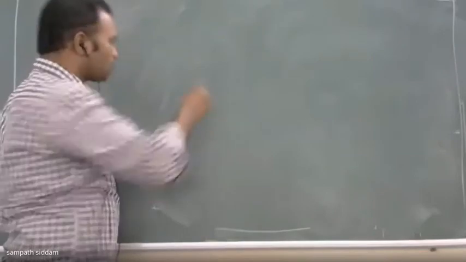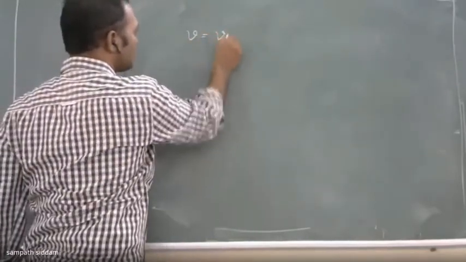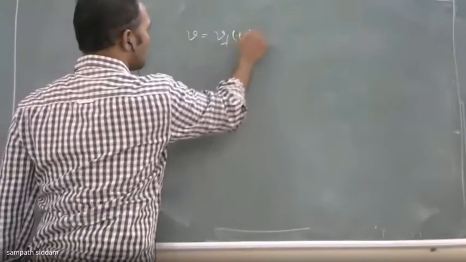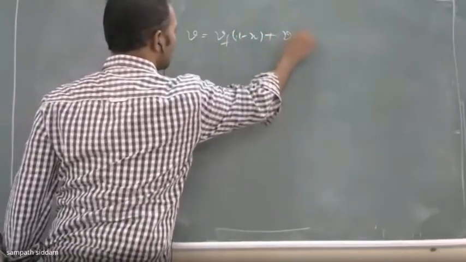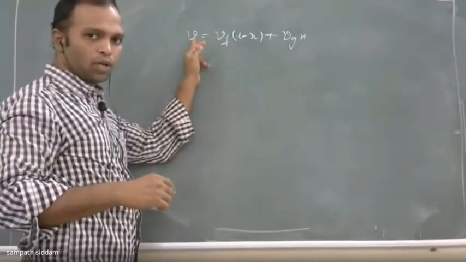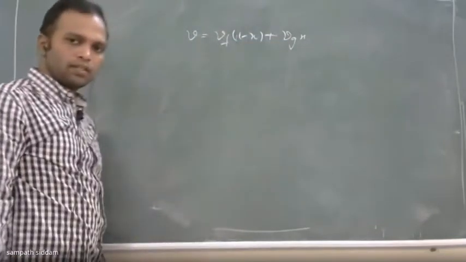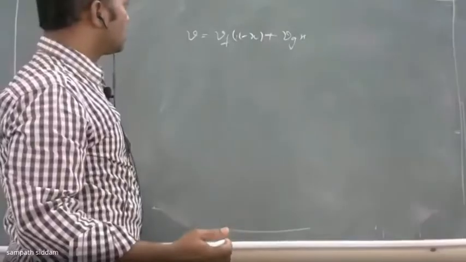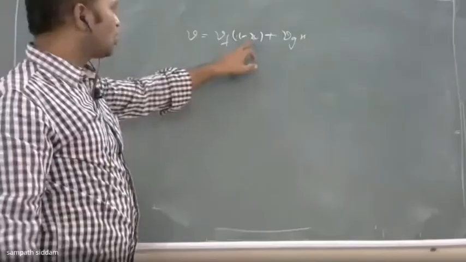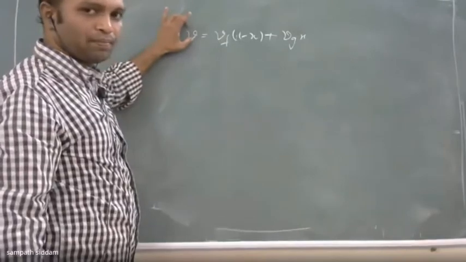So in the previous problem, to calculate V, we took Vf into (1 minus x) plus Vg into x. This is the method we followed for calculating specific volume. We took Vf and Vg from steam tables, right? Yes, sir. But you should know the dryness fraction. Without knowing the dryness fraction, you cannot calculate the specific volume.